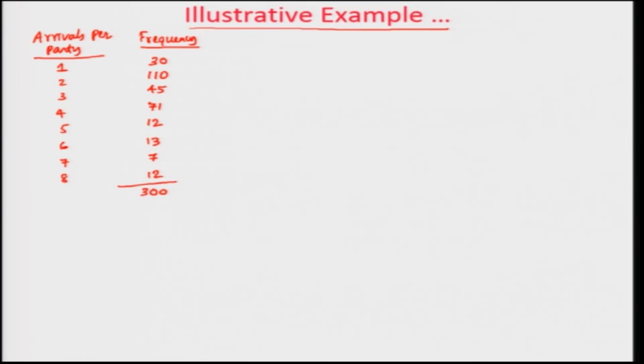So, the first thing that we do is we calculate the relative frequency. The relative frequency is calculated first. So, this is given by 30 divided by 300, which is equal to 0.1. This one will be 110 divided by 300, which will be 0.37.